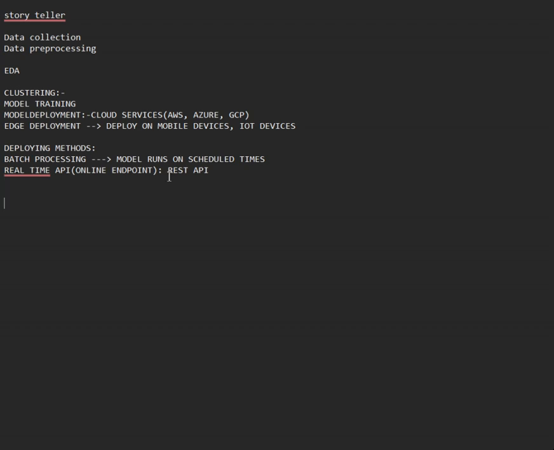This is not the only step. Once our model is deployed, we have to check model monitoring also. Model monitoring is very important, to see how our model keeps performing. Once we have deployed the model, it needs continuous monitoring to ensure the performance remains optimal.